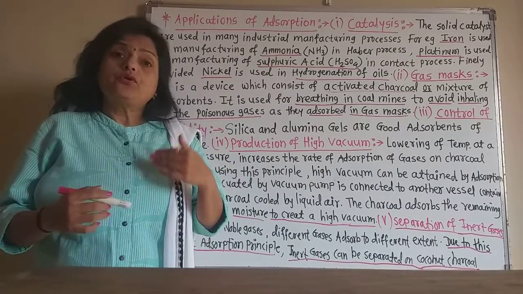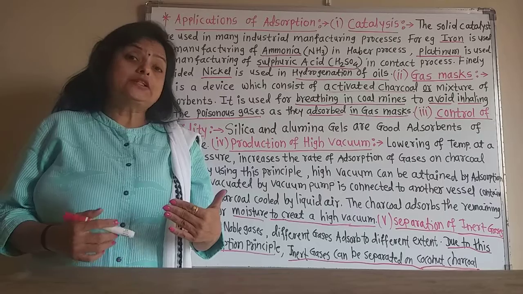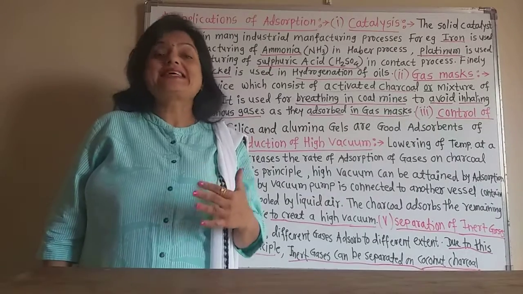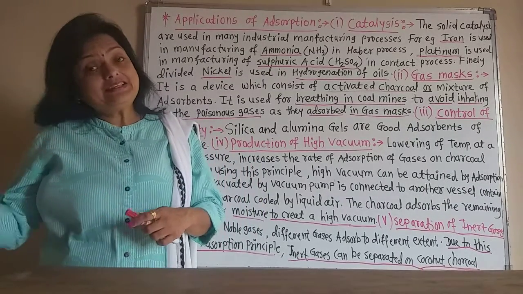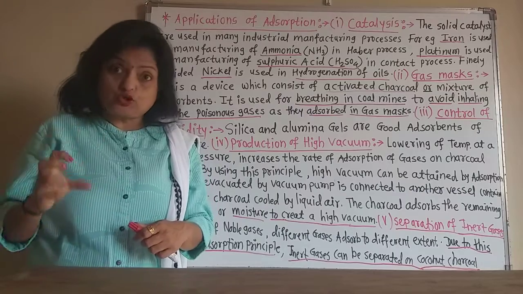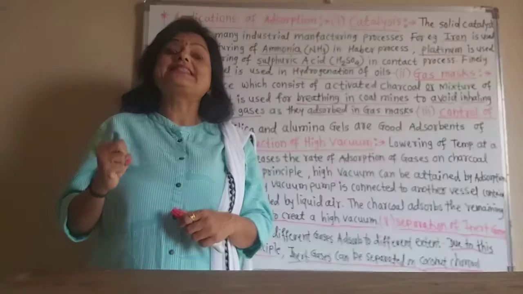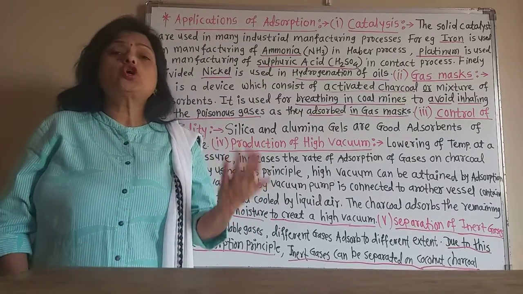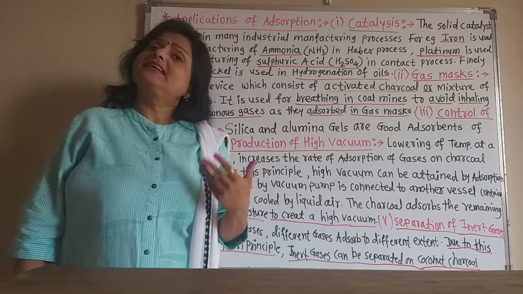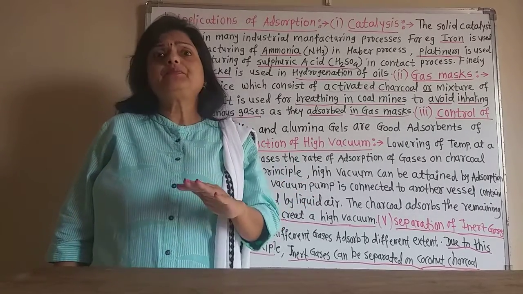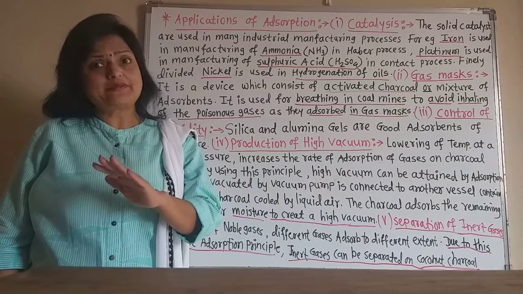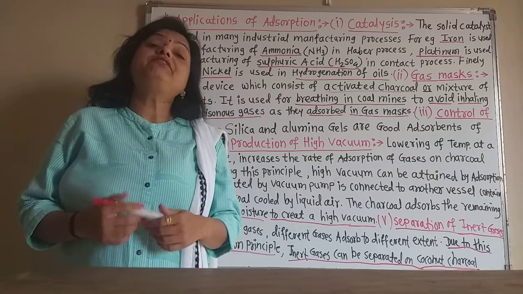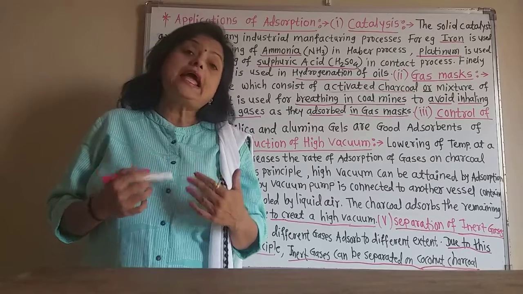The substances which get adsorbed on the surface of another substance are called adsorbate. And the substance which adsorbs these gases on its surface is called the adsorbent. Now adsorbates are the gases and liquids which accumulate or get concentrated on the surface of the adsorbent. Now this phenomena of adsorption is very useful in industrial applications.